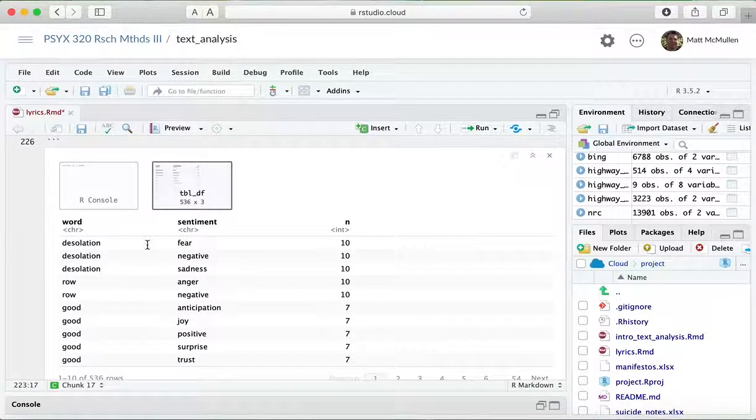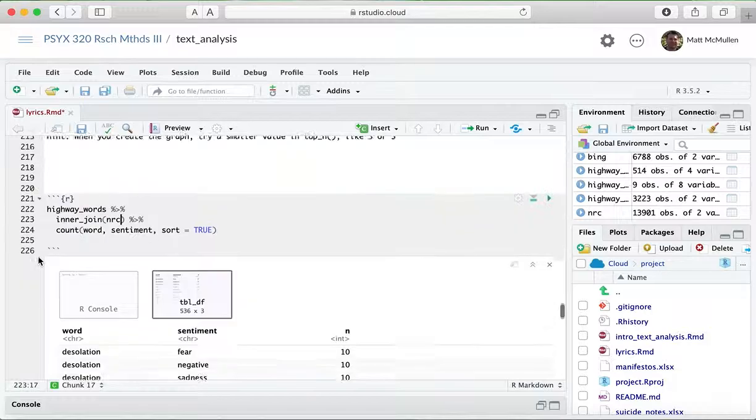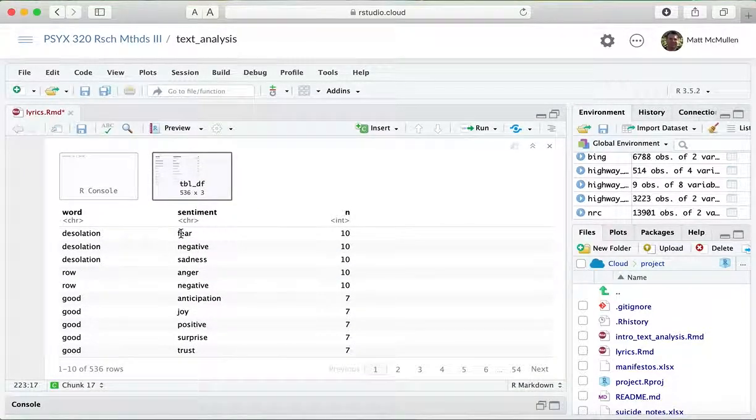And so there you see fear, and you can see that some of the words appear multiple times. In fact, that might be why that had a lot more words in it, because each word might appear every time it's in a different category. So we got 13,000. That might be why it was a larger number. You can see good appears in several different categories.